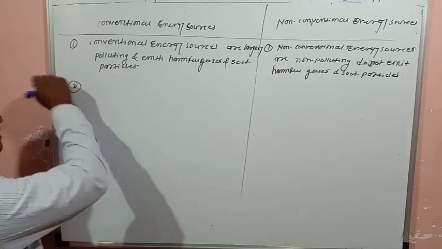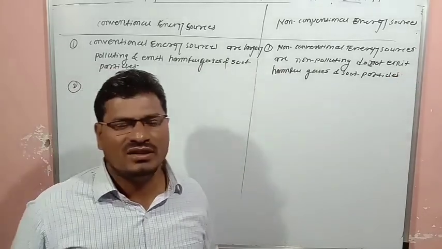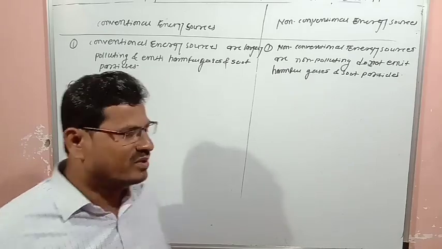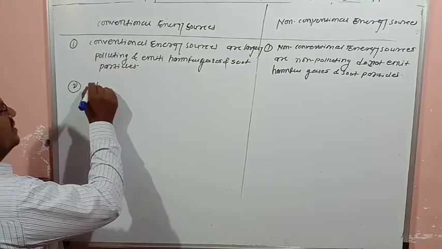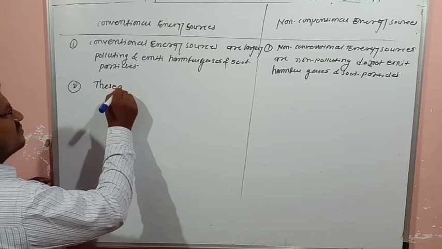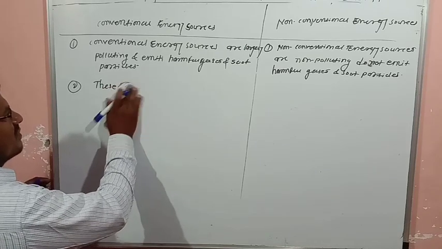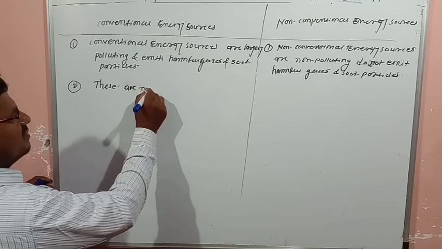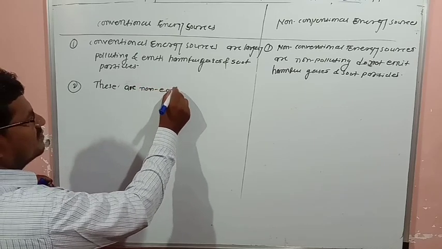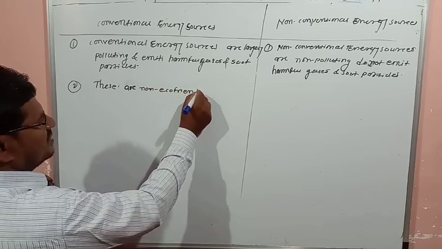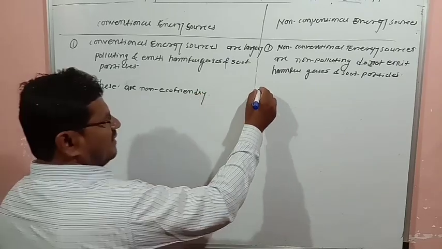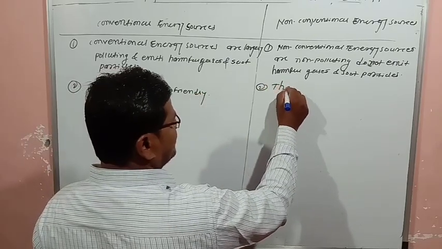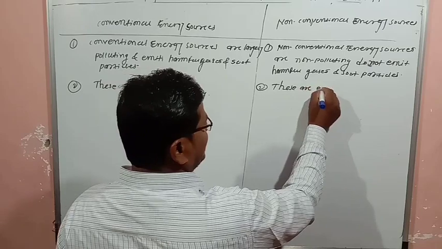Second point: conventional energy sources are non-eco-friendly, and here non-conventional are eco-friendly.